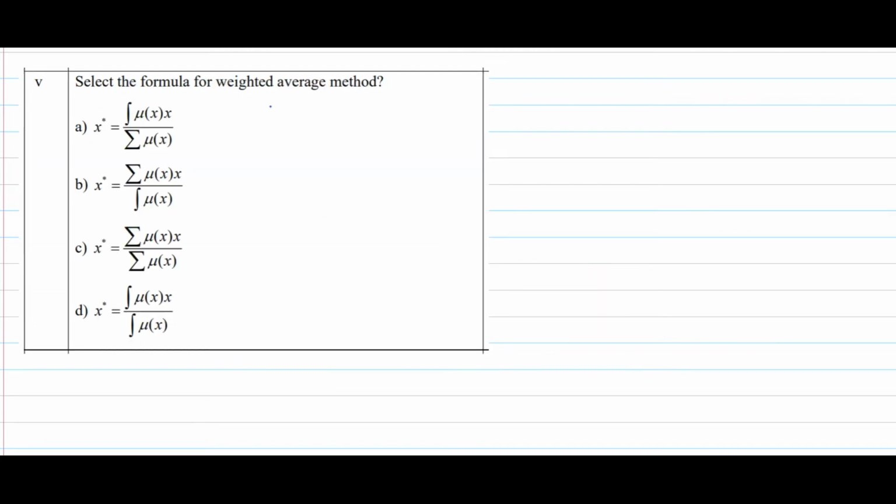Select the formula for the weighted average method. The first point is it may be either sigma or integration, but not both. So this is out, this is out, either this or this. If it is an integral, then it will be either the centroid method or the center of maximum, I mean the largest area method. But for the weighted average method it should be sigma only, summation. So this is the direct formula, you can directly remember this.